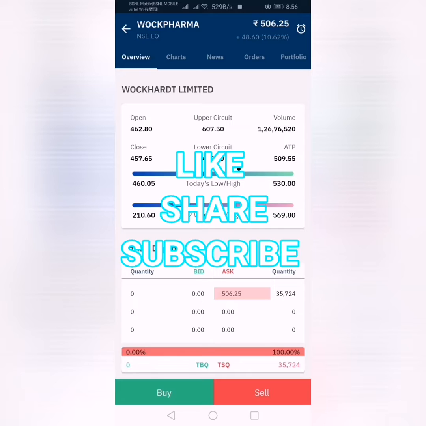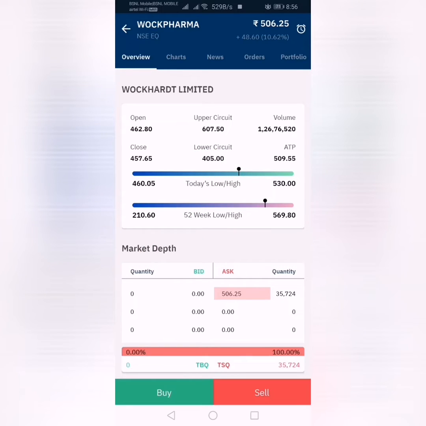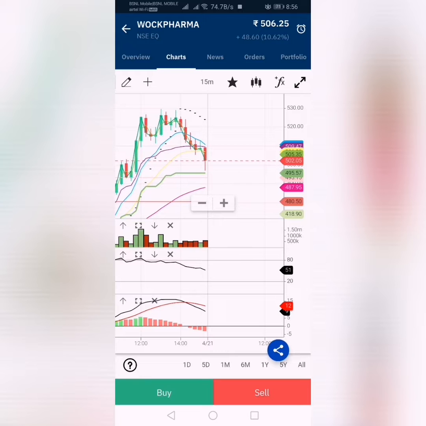Today we are going to show you the Wockhardt Pharma stock analysis. Here is the stock. You can see, as we predicted yesterday, the stock was up 10%. Our prediction has been successful. Okay, let's see the prediction for 22nd April 2021. Let's go to the charts.